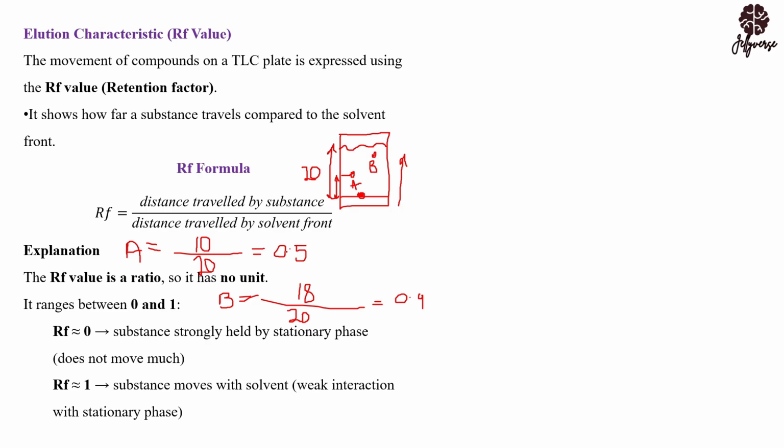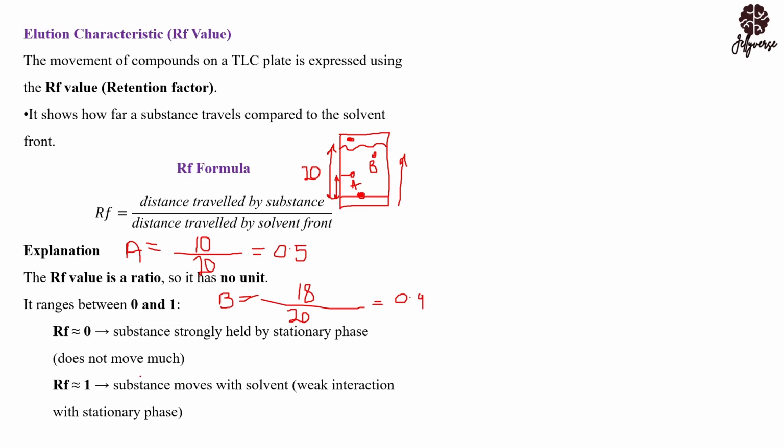So the greater the RF value, the greater the interaction of the compound with the solvent as compared to the stationary phase, meaning it interacts with the solvent more than the stationary phase. And like I always say, there is no way you are going to have your RF value greater than 1. Like you are having your color at this particular point where the solvent has not even got into. It's not real. It's invalid. So there's no way you are going to have your RF be greater than 1. RF can be closer to 1. RF can be equal to 1, alright.